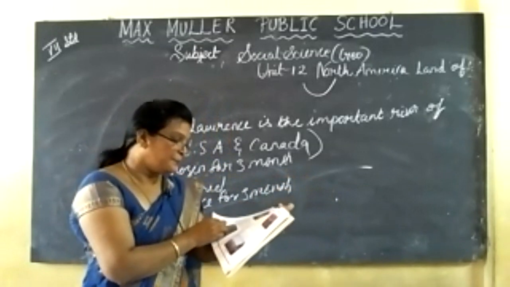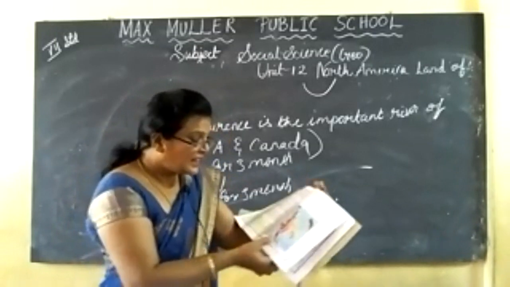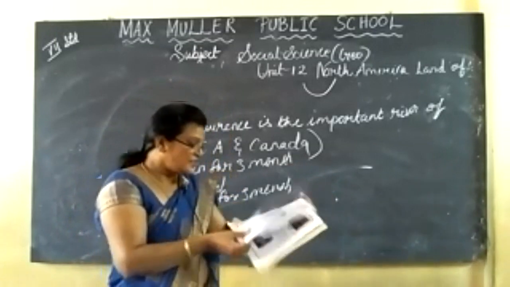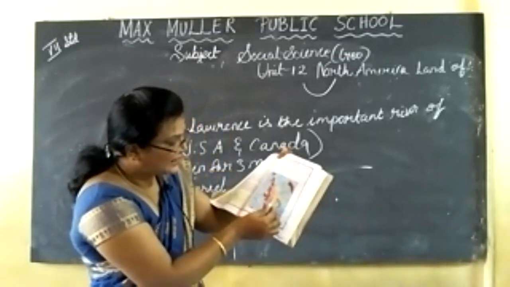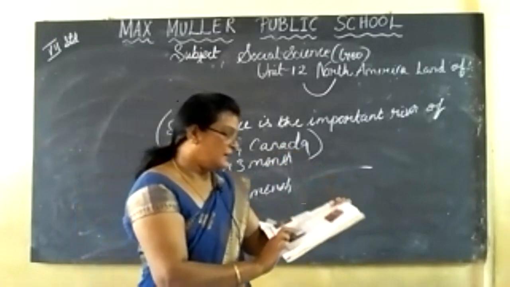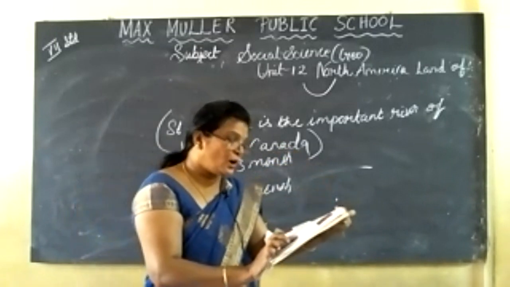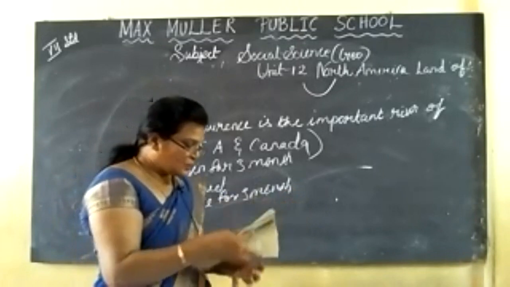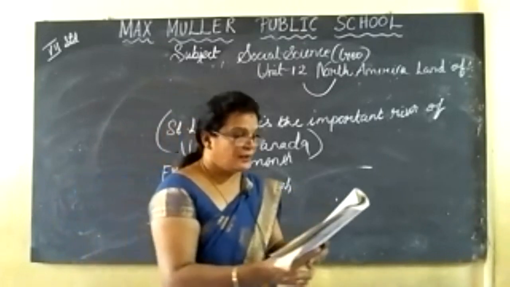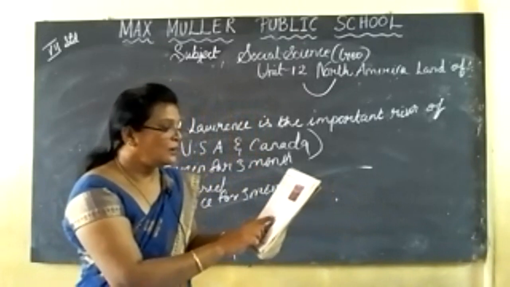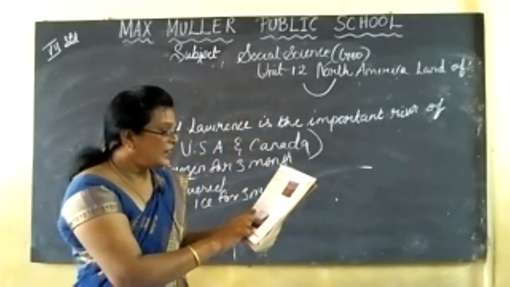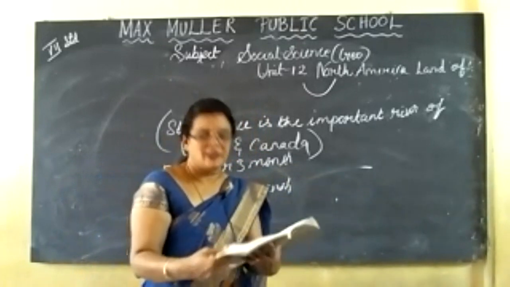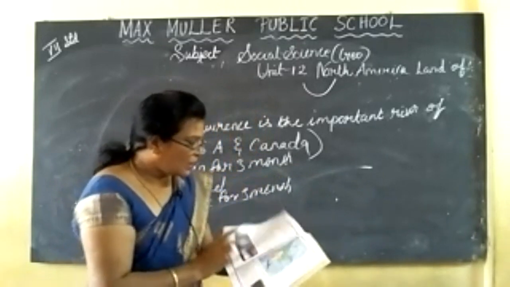These places are situated on the southern border of the Canadian Shield. Here we can see the Canadian Shield in the southern part. Then Huron, Ontario, Michigan, Erie and Superior are the important lakes in North America. Just mark it down.